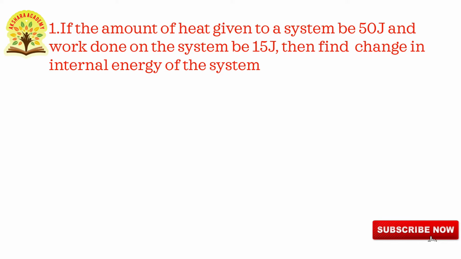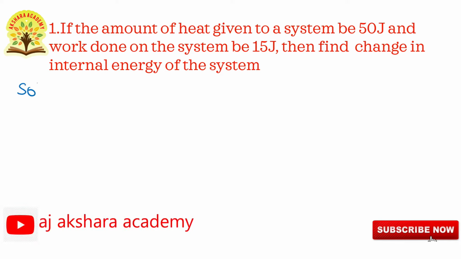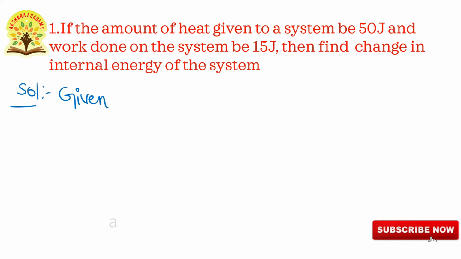So first, given: dq is equals to 50 joules. And next, dw, that is work done.